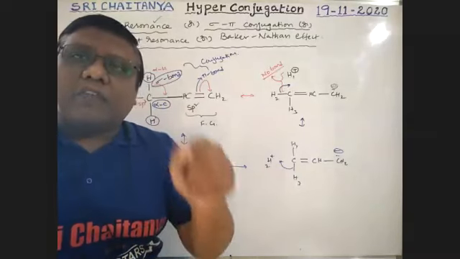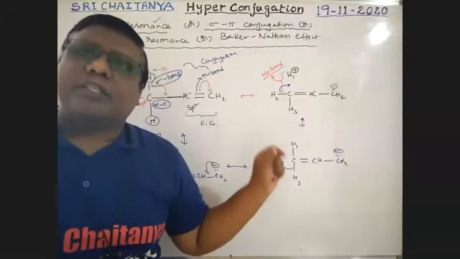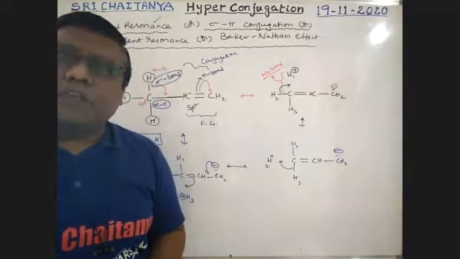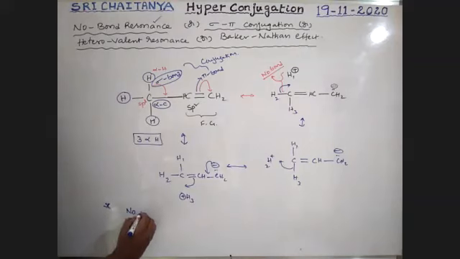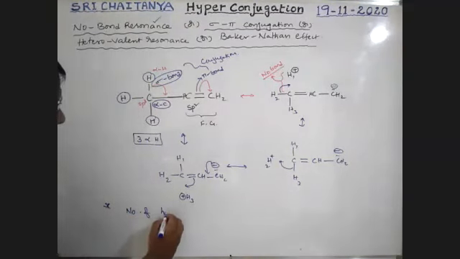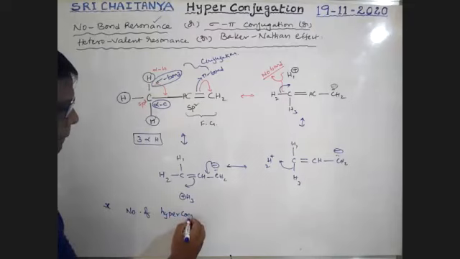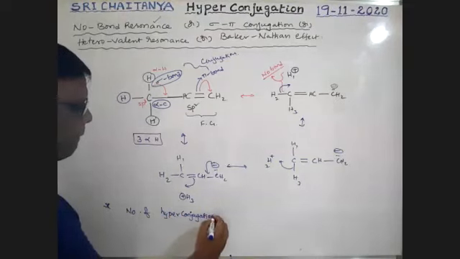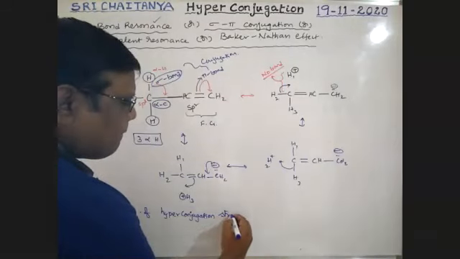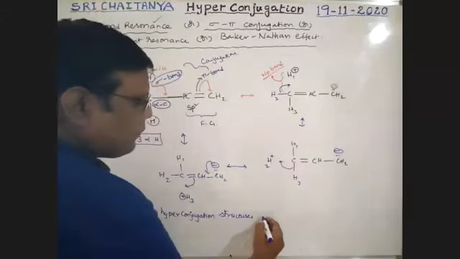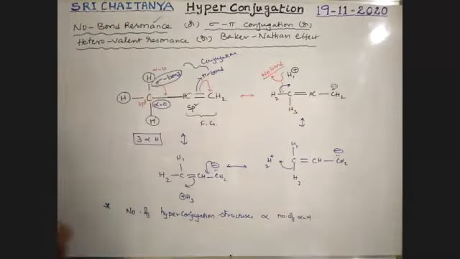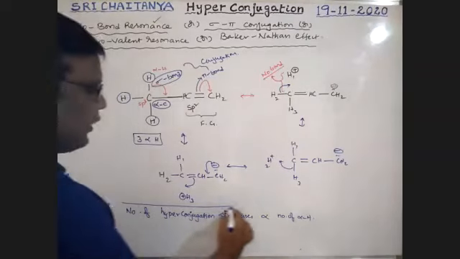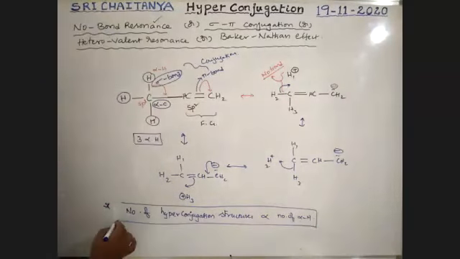That is why alpha hydrogen is a must for this resonance. Therefore, the number of hyperconjugation structures is directly proportional to the number of alpha hydrogens. It is very, very important. More alpha hydrogens, more hyperconjugation structures. That means more resonance, more stable.